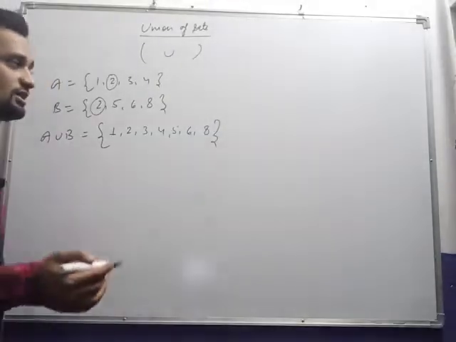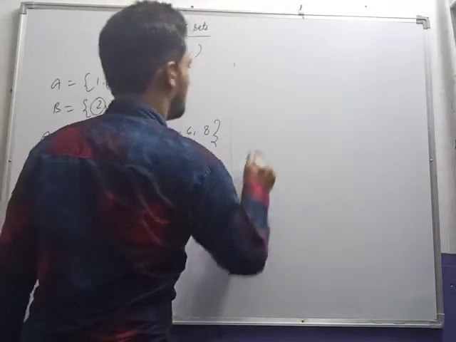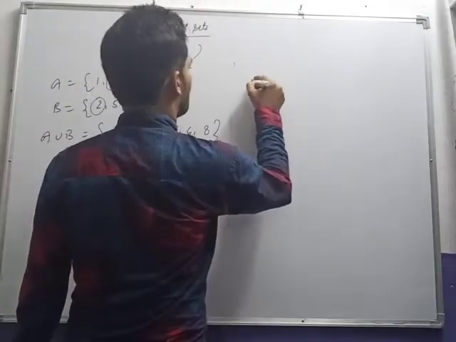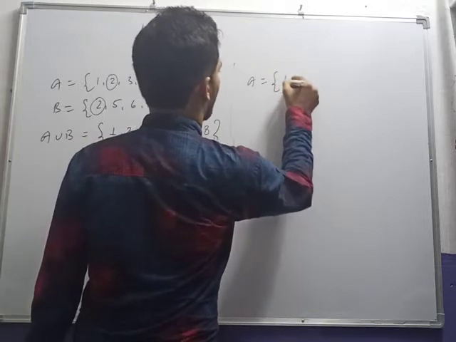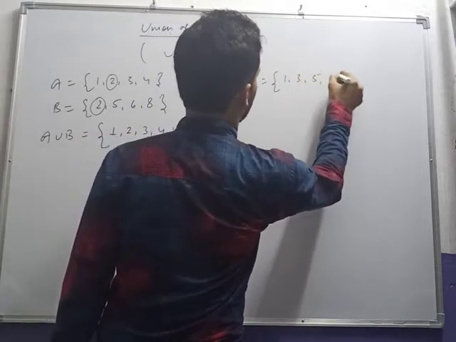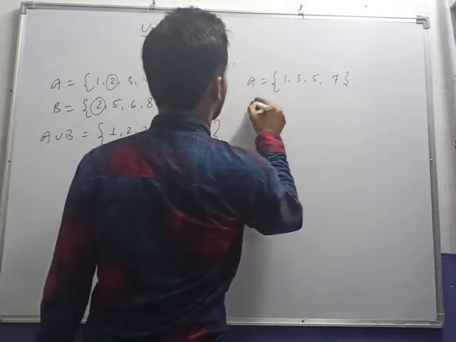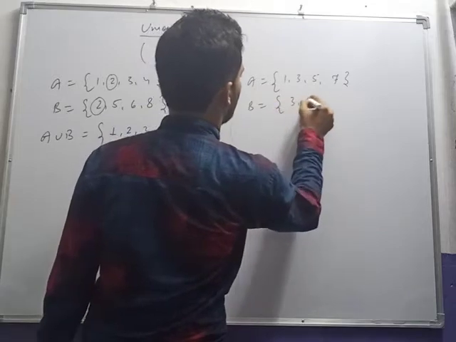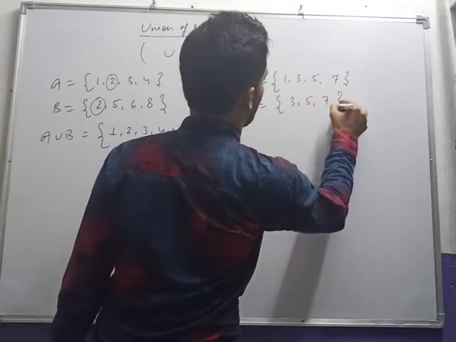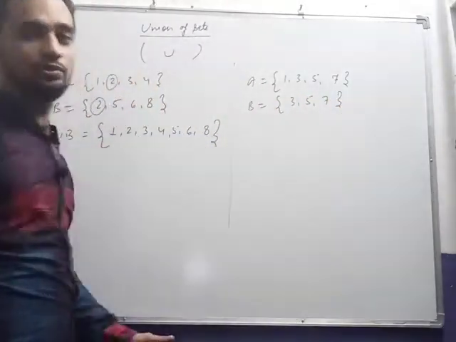Some more examples, if we take again set A equal to {1, 3, 5, 7}, set B equal to {3, 5, 7}, then what will be A union B?